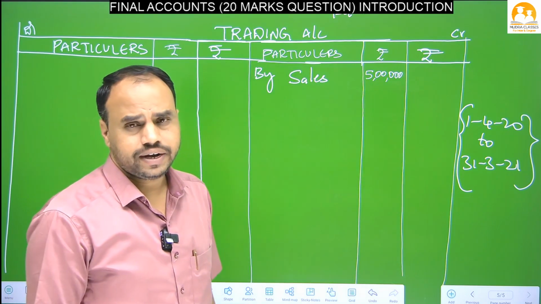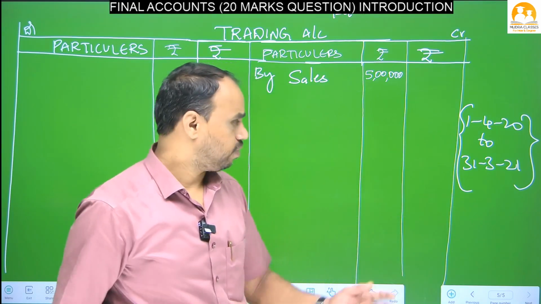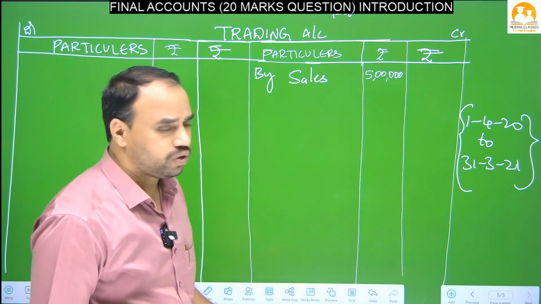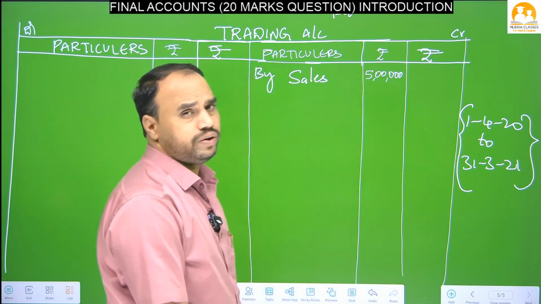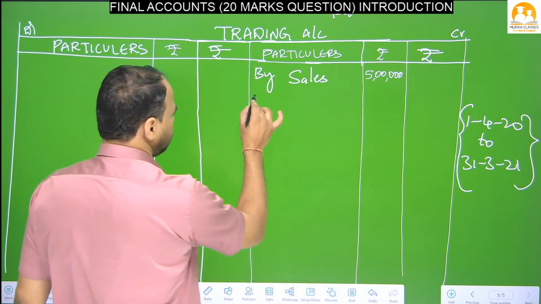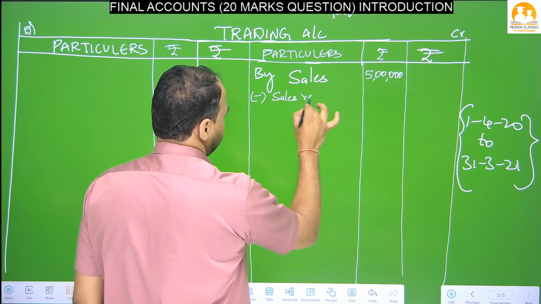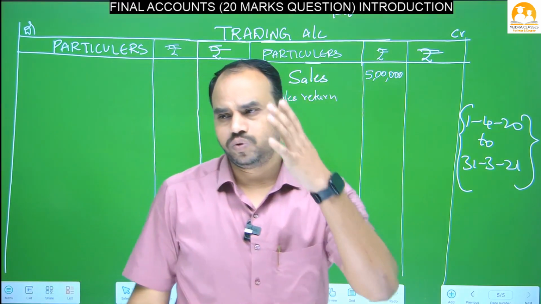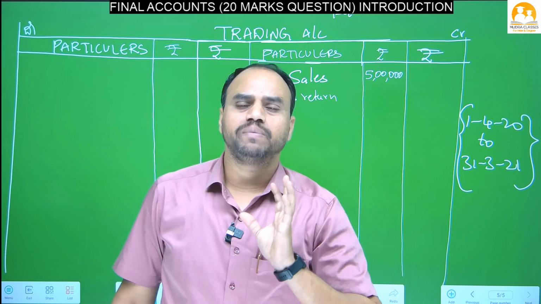During the current year, from 1st April to 31st March, how many goods we sold, we write here. So for example I sold 5 lakhs of goods, so I will write 5 lakhs, less sales return. Some of that 5 lakhs of goods were returned because they were damaged.